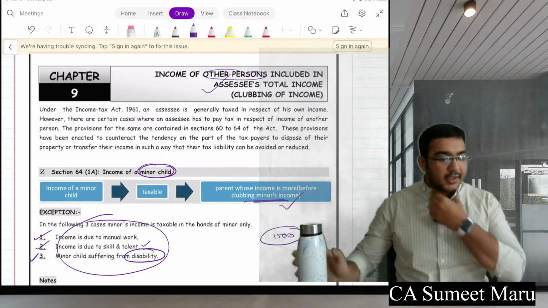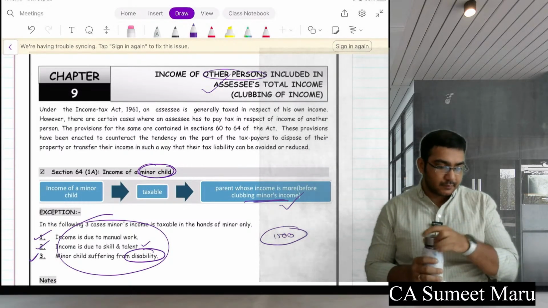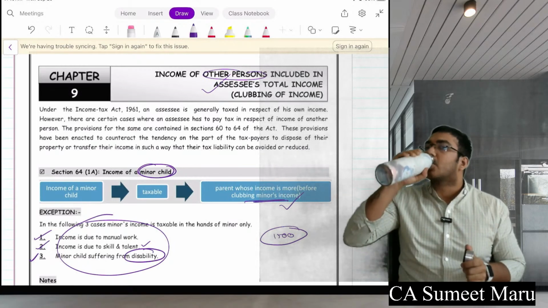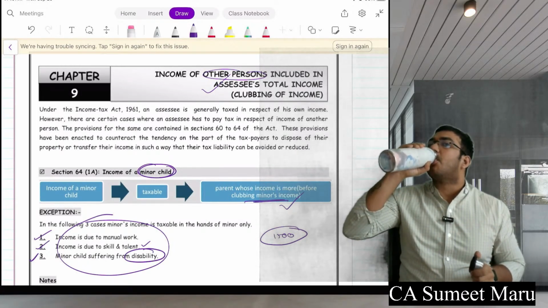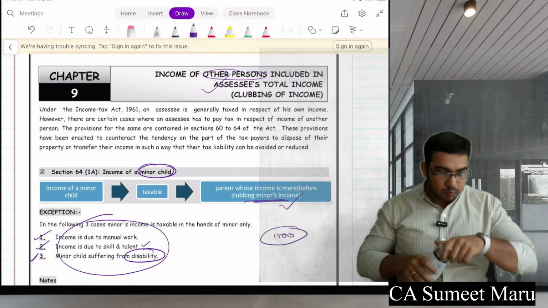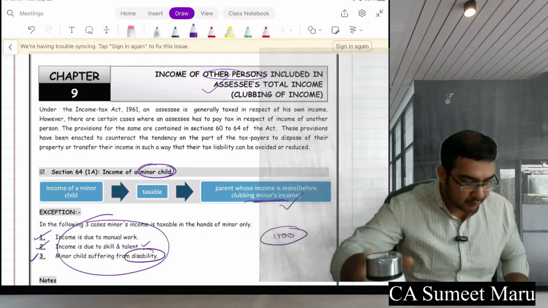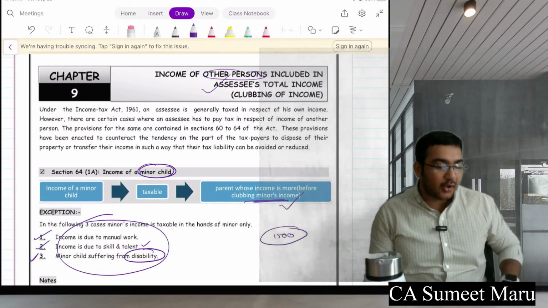Yes, everyone clear with the income from other sources? Come on, say yes or no.